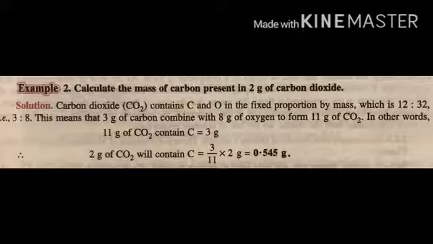This means that 3 gram of carbon combines with 8 gram of oxygen to form 11 gram of carbon dioxide. In other words, 11 gram of carbon dioxide contains 3 gram of carbon, and 2 gram of carbon dioxide will contain 3 upon 11 multiplied by 2 gram, which is equal to 0.545 gram. So the law of constant proportion is proved.